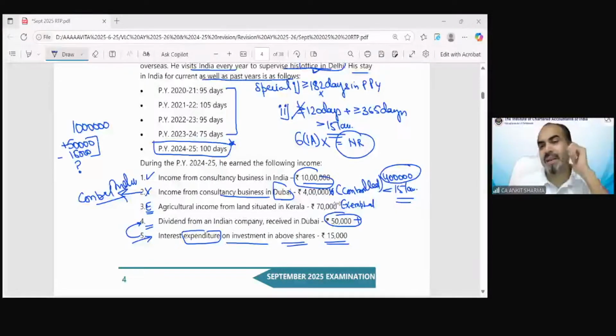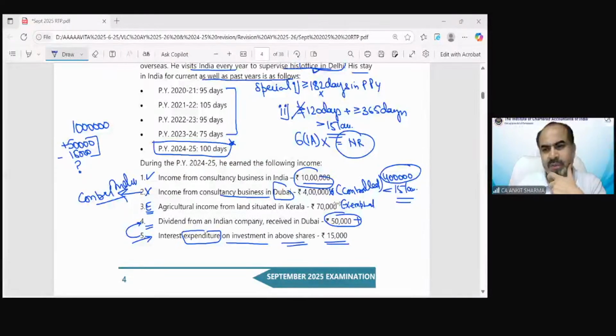Ishan is saying that casual income, no expenses allowed. This is not a casual income, Ishan. This is dividend income. Dividend income cannot be termed as casual income. Maluri is also saying no expenses allowed. This is not a casual income. Nidhi is saying because non-resident. No, that is not the correct answer.